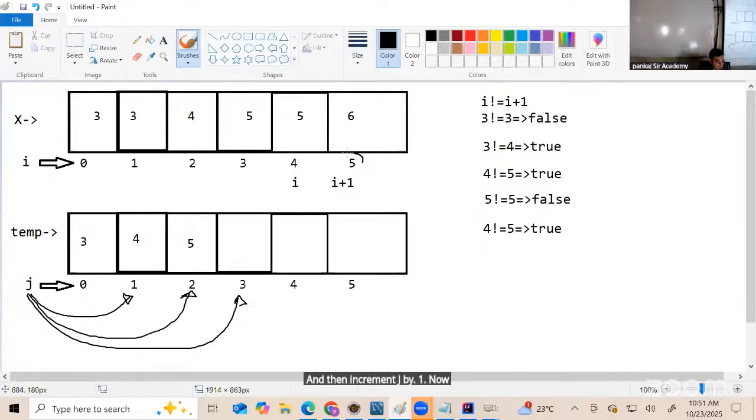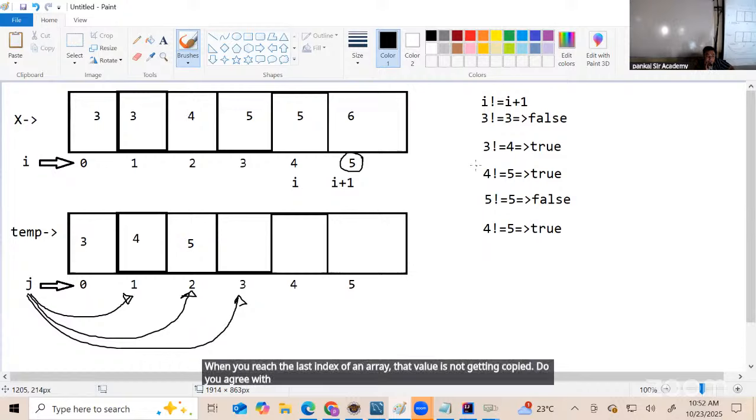Now we are at the last index. Is the last index value copied? After removing duplicate elements, the output should be 3, 4, 5, 6. In temp, is value 6 present? Check the temp array. How many values are copied to temp? 3 values. Which means the last value is not getting copied. When you reach the last index of an array, that value is not getting copied.